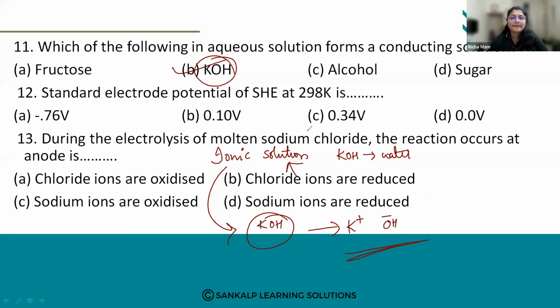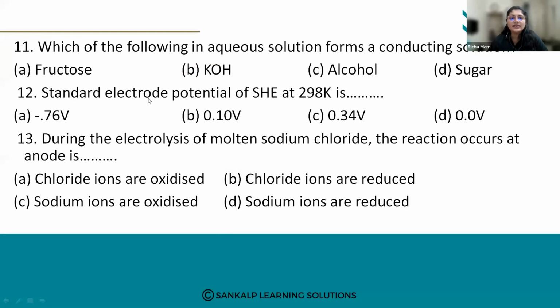Good. Next question. Standard electrode potential of SHE at 298 Kelvin is A, minus 0.76 volts; B, 0.10 volts; C, 0.34 volts; and D, 0.0 volts. Netravati, Nikita, Supriya, Shubham, Priyanka.